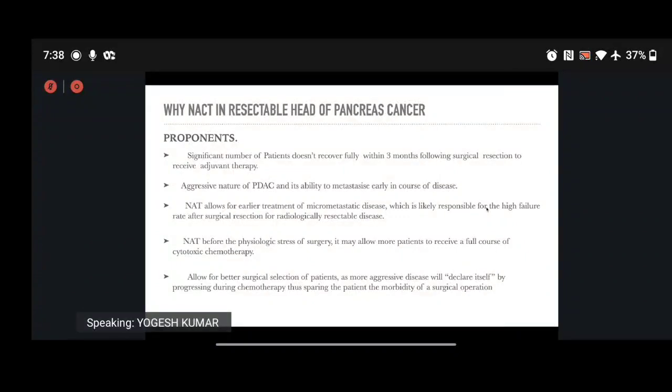The majority of the trials have demonstrated that following surgery for pancreatic cancer, the majority of patients do not receive the full course of chemotherapy. Neoadjuvant therapy also allows better selection of patients, as more aggressive disease will declare itself by progressing during the chemotherapy, and this will spare the patient the morbidity of the surgical operation.